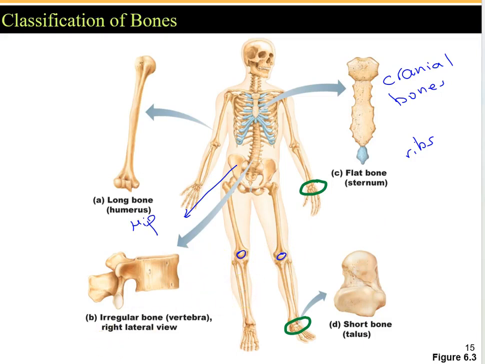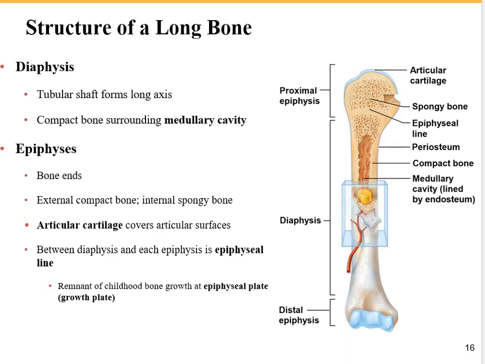Okay, next let's look at the structure of a long bone. In a long bone, the shaft is called the diaphysis, and the two endings are called epiphyses. The diaphysis is the tubular shaft, the main part of the bone that forms the long axis. As you can see, it's surrounded by compact bone, the dense and strong type of bone, and it encloses the medullary cavity, which contains bone marrow.